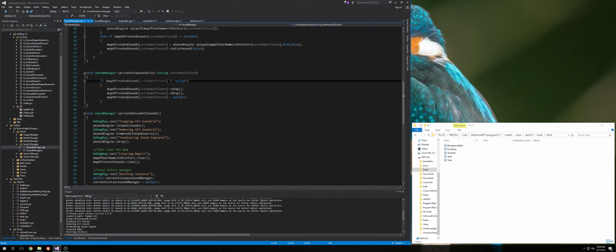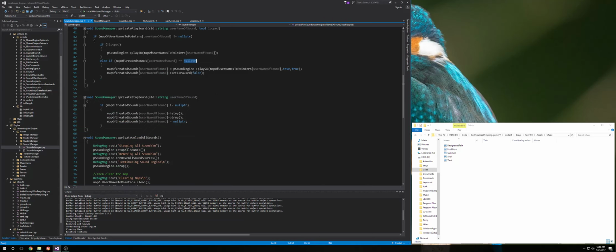So these two checks ensure that we only play that sound once, and that we only drop sounds that we've created. So we won't have a null pointer exception being thrown at runtime.